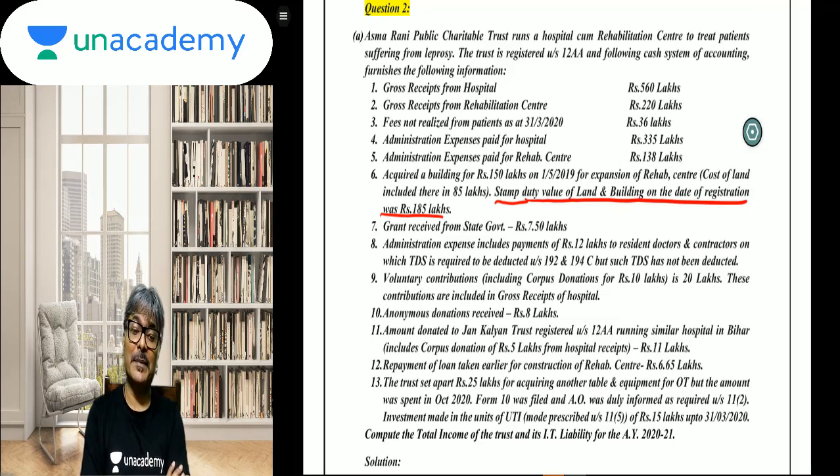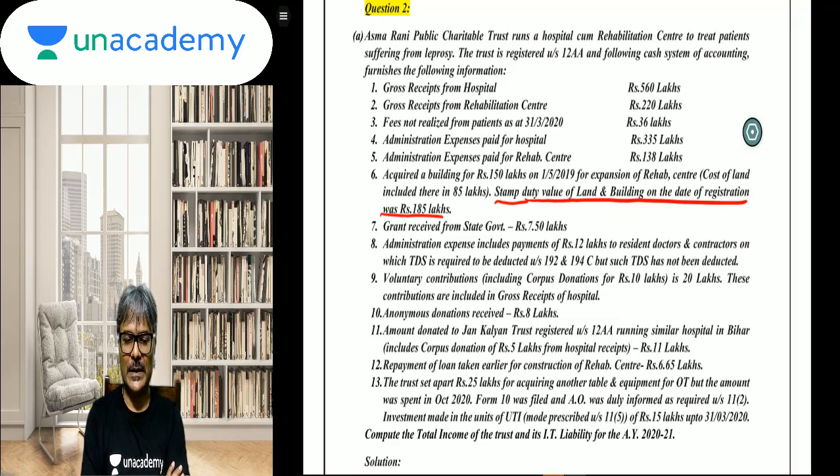On this, administrative expense includes the payment of rupees 12 lakhs to resident doctors and contractor, on which TDS is required to be deducted under 192 and 194C, but such TDS has not been deducted. Students, now you tell me, as far as this point number 8 is concerned, you need to tell me one thing.